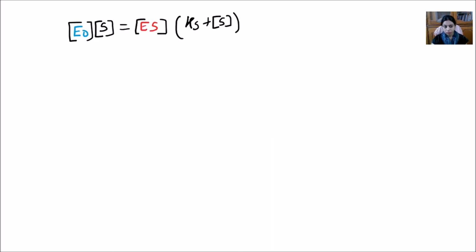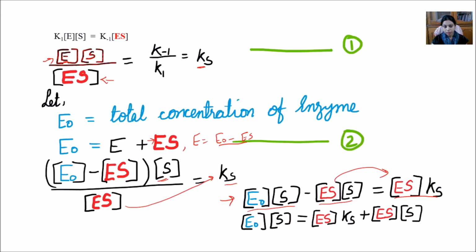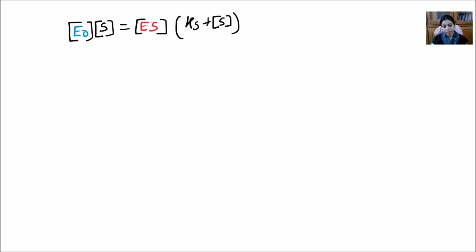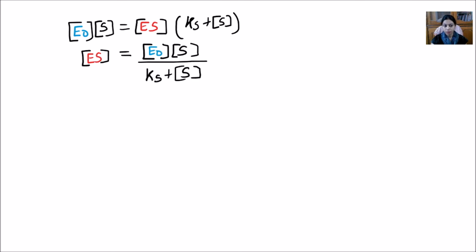Now here is ES. In the previous equation, ES was common in both the terms. So let's take the ES as a common factor. When I take ES out of the bracket, I will have Ks plus E. So now I have the equation for ES, where ES equals E naught, the total amount of enzyme, into substrate, divided by Ks, the dissociation constant for the ES, plus the substrate concentration.